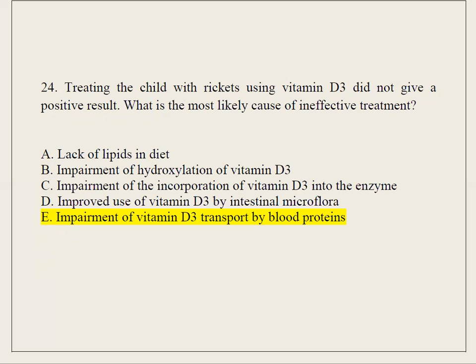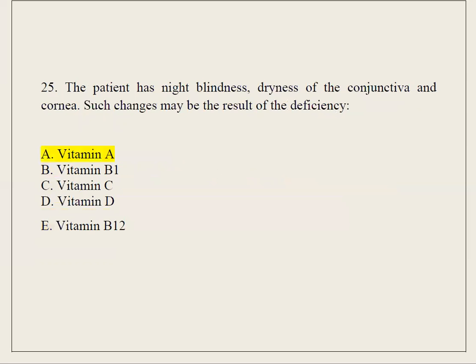A. Lack of lipids in diet. B. Impairment of hydroxylation of vitamin D3. C. Impairment of the incorporation of vitamin D3 into the enzyme. D. Improved use of vitamin D3 by intestinal microflora. E. Impairment of vitamin D3 transport by blood proteins. 25. The patient has night blindness, dryness of the conjunctiva and cornea. Such changes may be the result of the deficiency.